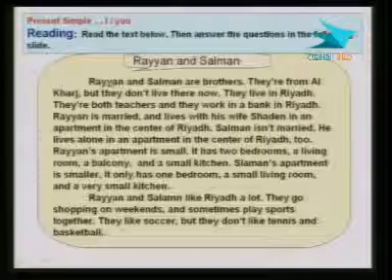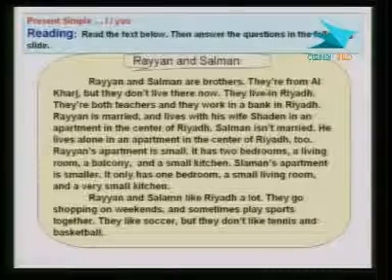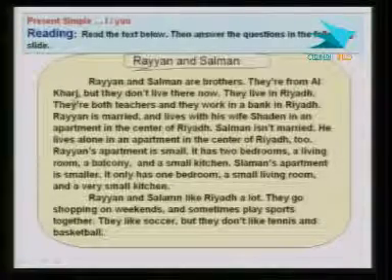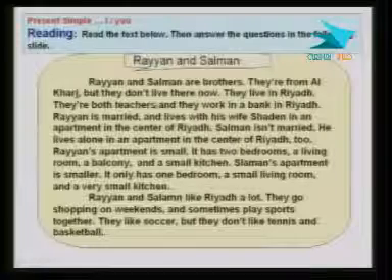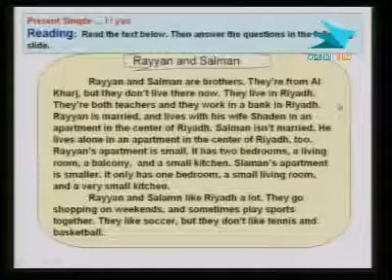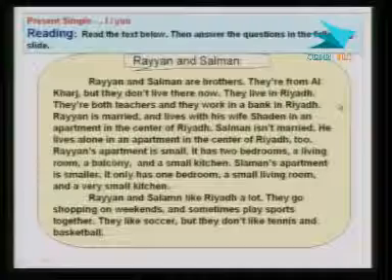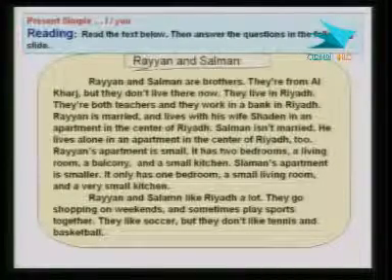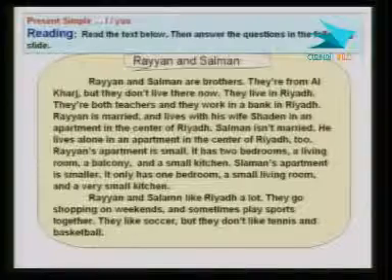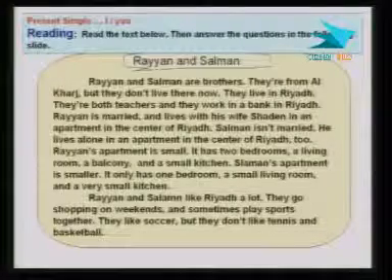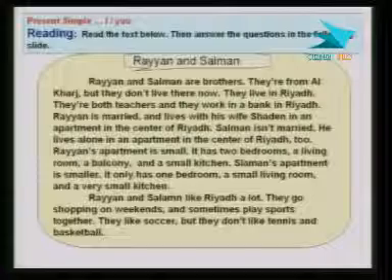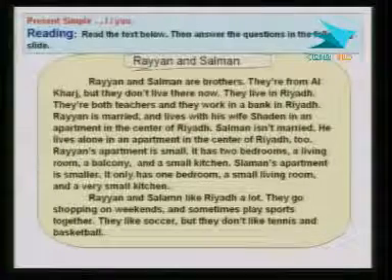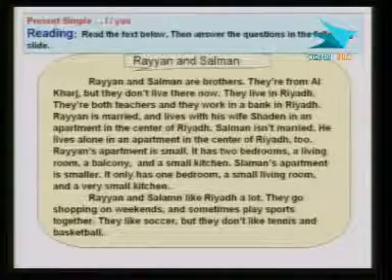Rayyan and Salman are brothers. They're from Al-Kharj, but they don't live there now. They live in Riyadh. They're both teachers, and they work in a bank in Riyadh. Rayyan is married and lives with his wife Shadan in an apartment in the center of Riyadh. Salman isn't married.